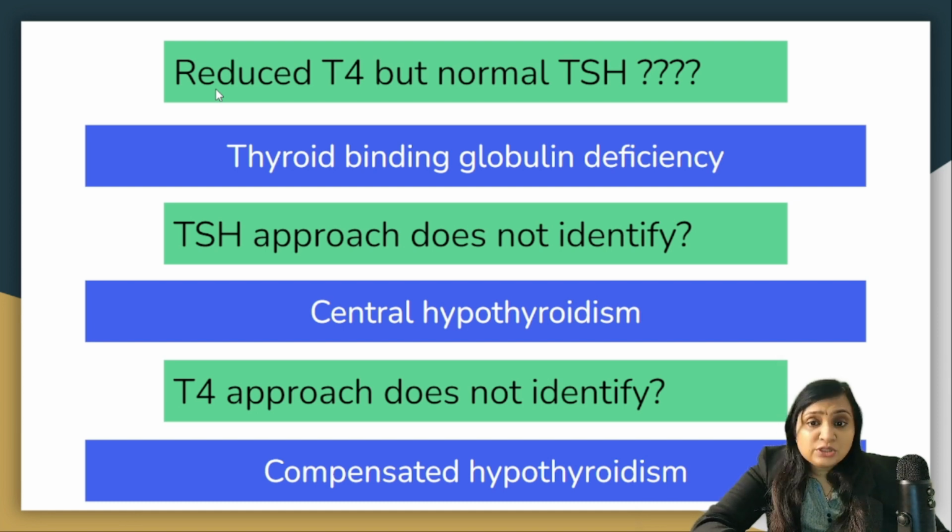If you have a reduced T4 but normal TSH, it could be a thyroid binding globulin deficiency. If we go with only the TSH approach, it may not diagnose central hypothyroidism, in which there is a deficiency of other hormones also. And if we go with only T4, it may not identify compensated hypothyroidism. So concomitant T4 as well as TSH is to be done.